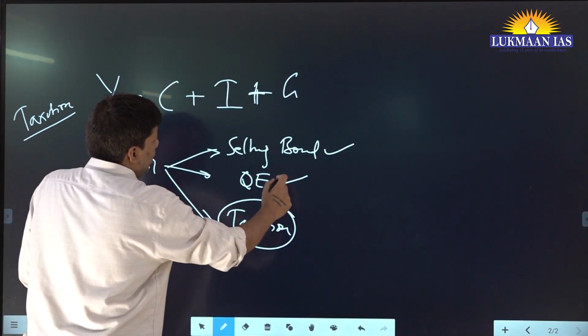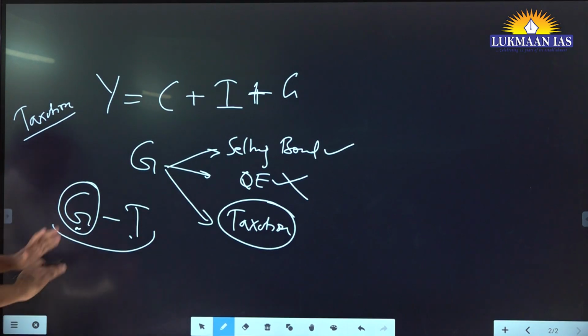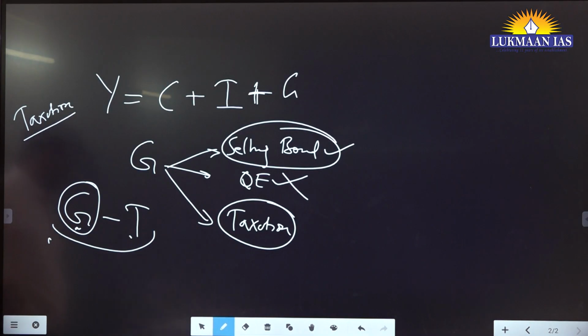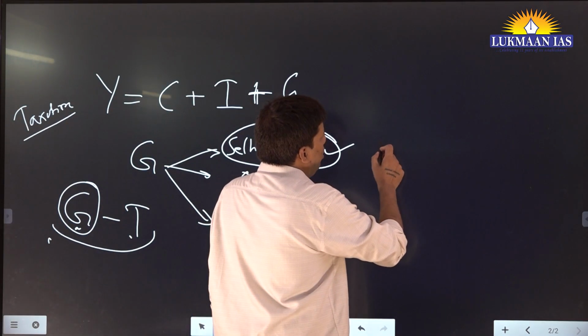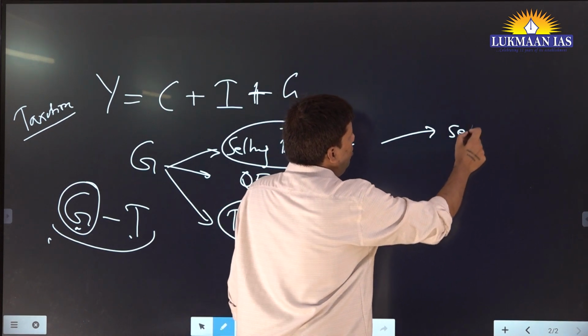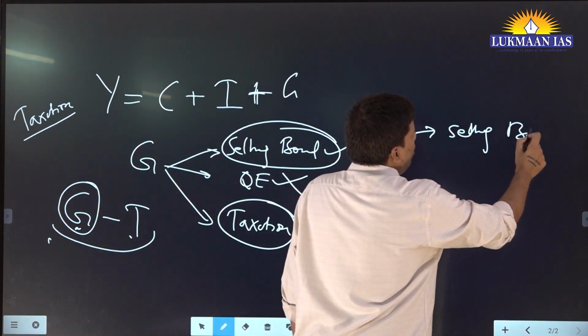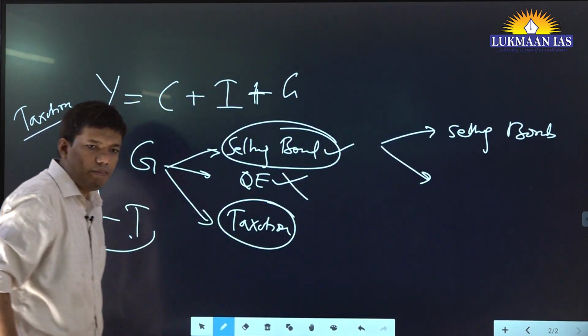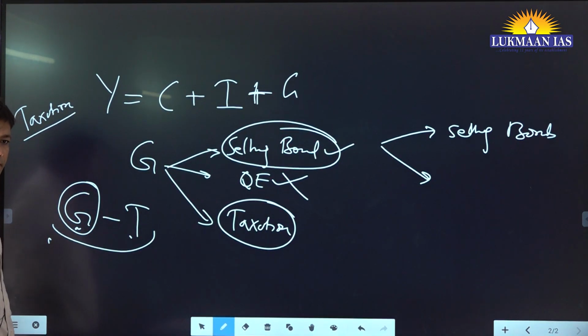In this particular case, we are assuming that we are not considering quantitative easing. Now tell me the effect of selling bonds. What will happen if you sell bonds? The government sells bonds, the government gets the money. Okay. If the government gets more money, it will have more money to invest in the market.